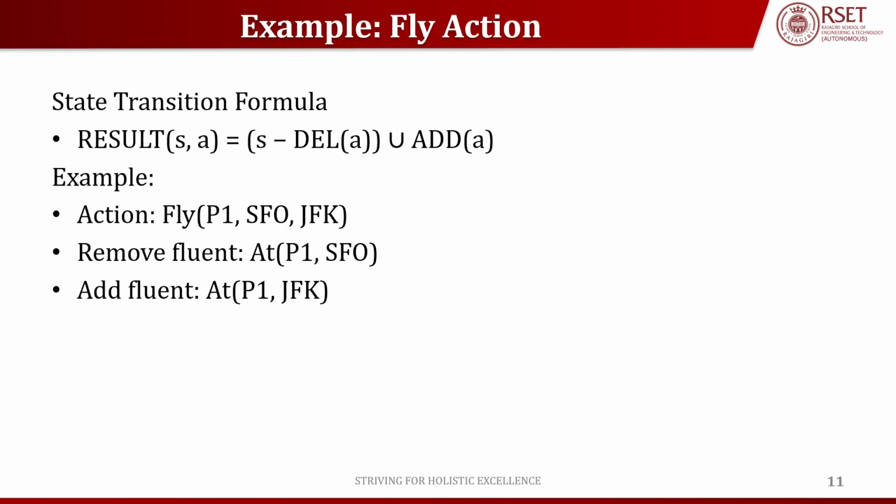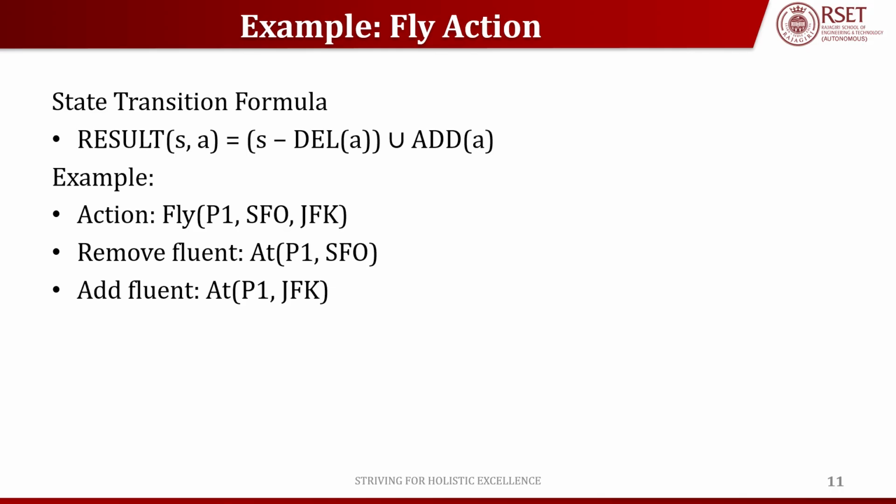After an action is executed, the state changes, and this is called state transition. That is what is written as the state transition formula. S is the state and A is the action. S minus Del(A), that is, delete some facts, union Add(A), add some facts. This mainly means remove the old facts and add the new facts.